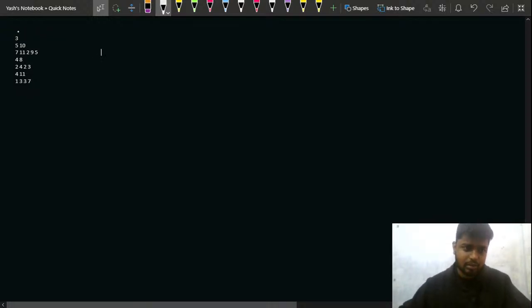Can I say that I can take the bigger values first? Let's say if I sort this out, don't you feel that you should be doing sorting in this part? Like this is 7, this is 11, this is 2, this is 9, and this is 5. So let's first sort this out. If I sort them, this would look like 2, 5, 7, 9 and 11, right?